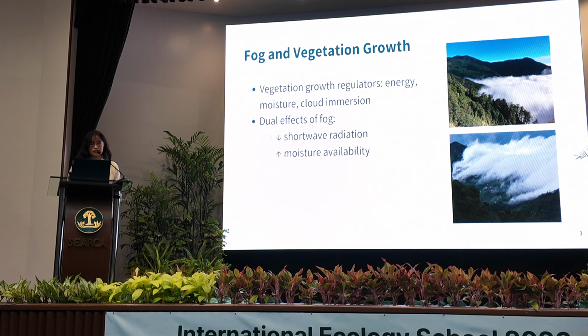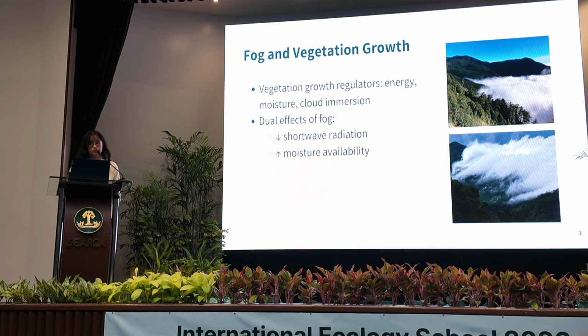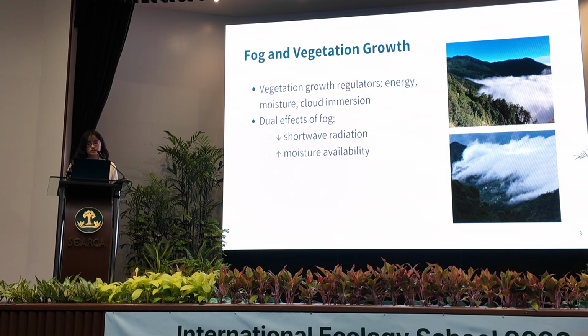On one hand, fog can reduce incoming shortwave radiation, which may limit photosynthesis. On the other hand, fog can increase moisture availability and potentially support vegetation growth during drier periods. So the effect of fog is not straightforward, and this study tries to quantify its role.